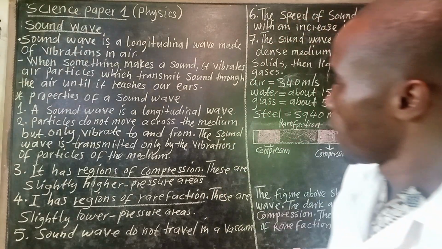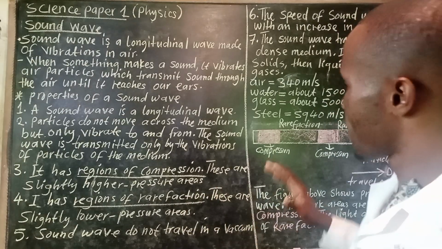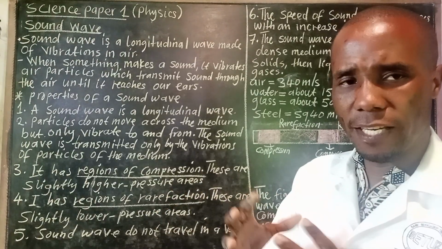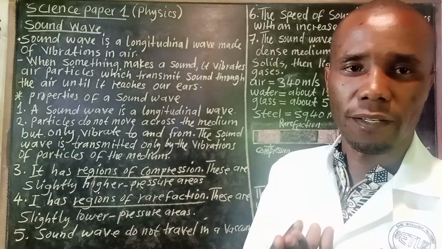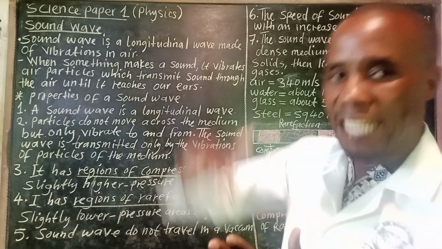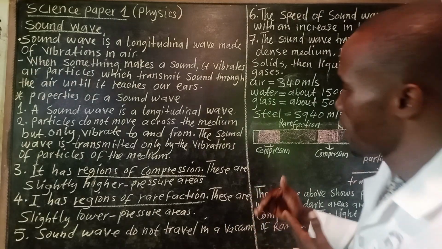Then three, it has regions of compression. These are slightly higher pressure areas. So it has a place where it is compressed. There is high pressure. That's what it is.